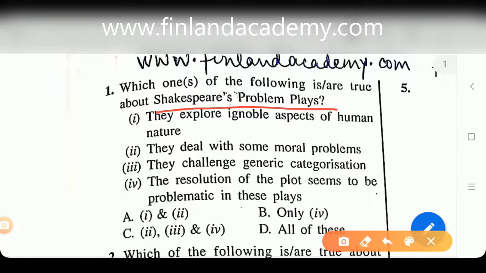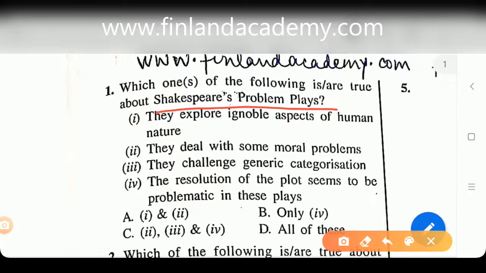Now, this kind of question I remember I've already done with you guys in the class, and some of you came out with the correct answers. So today you've got something in relation to problem plays. Tomorrow you might get something in relation to whatever XYZ thing about Shakespeare. So your attitude towards Shakespeare counts here, right? So you don't have to go by the rote method and think, okay, in 2018 they have asked us something in relation to problem plays, so they're gonna ask us something similar the next time. No, maybe something similar, but maybe in a different way, so your concepts should be clear again.